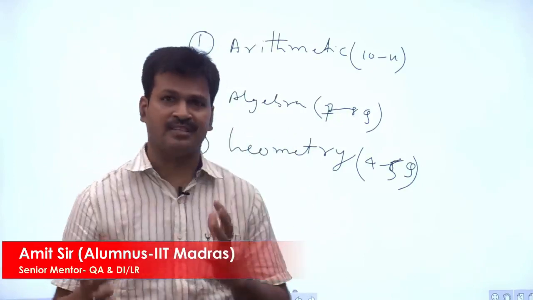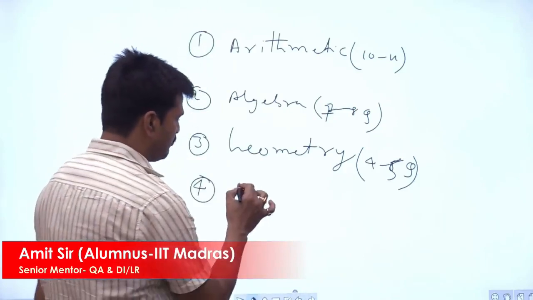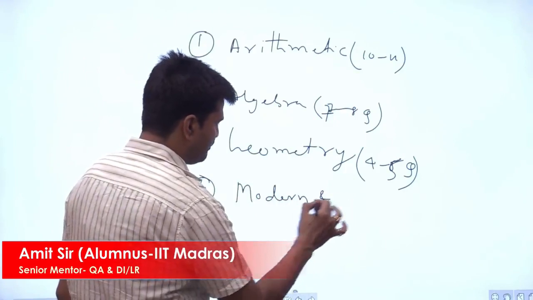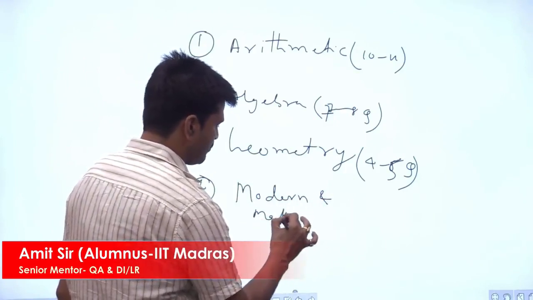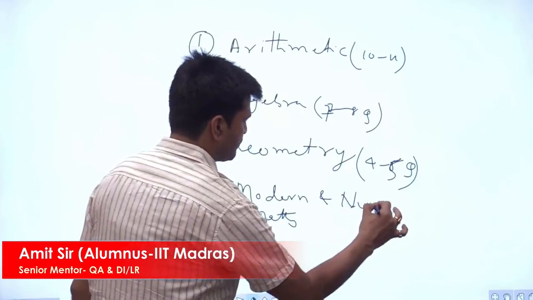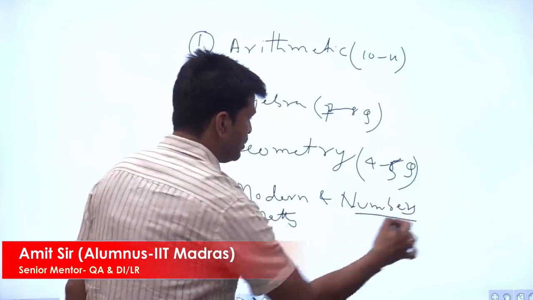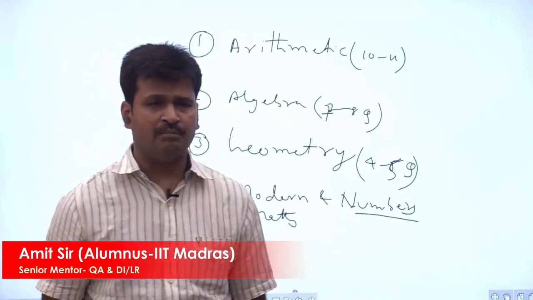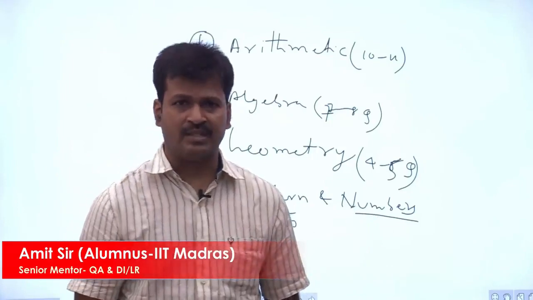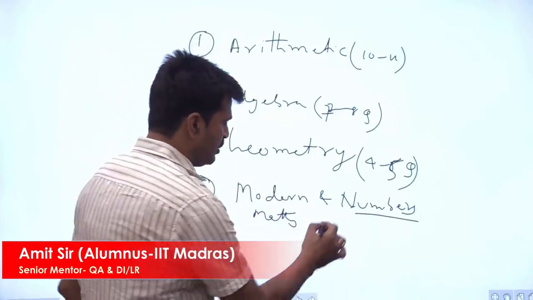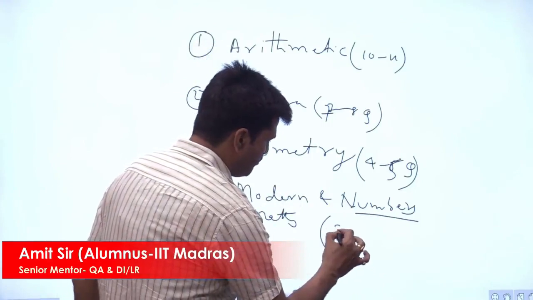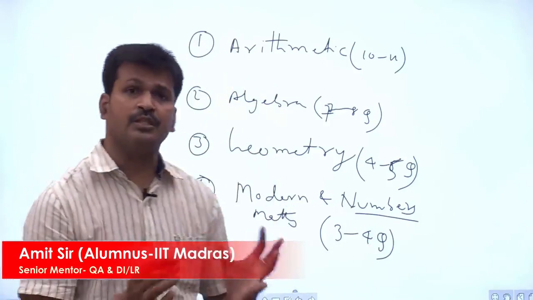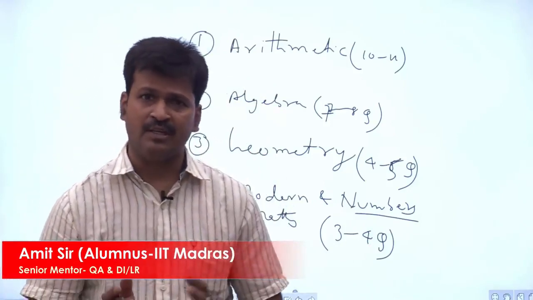it's not that we have to ignore this, but among these four sections, the least important is, I would say, modern math, and maybe numbers can be included here. There was a time when numbers used to be a very important topic in CAT, but nowadays the importance of numbers has diminished drastically. So if you combine these two, you will have not more than 3 to 4 questions, maximum. So this constitutes your QA syllabus as far as CAT is concerned.